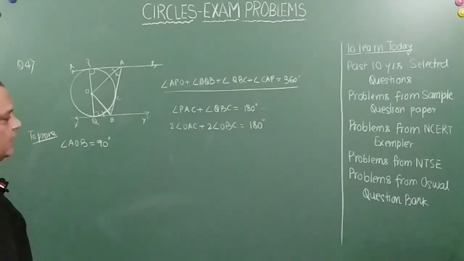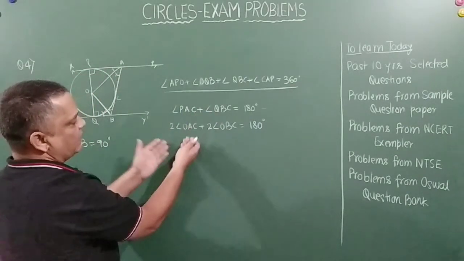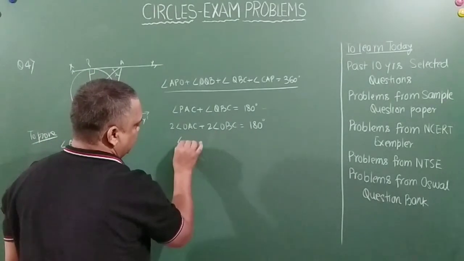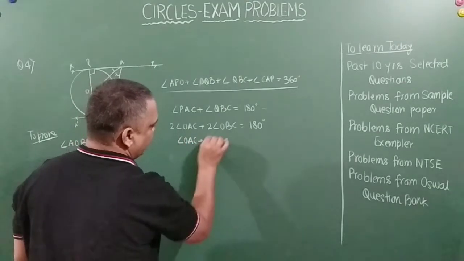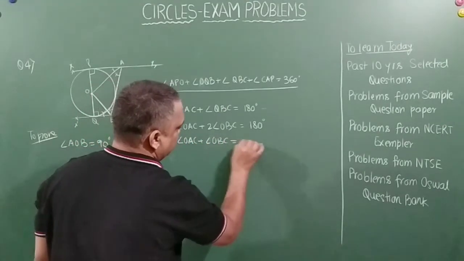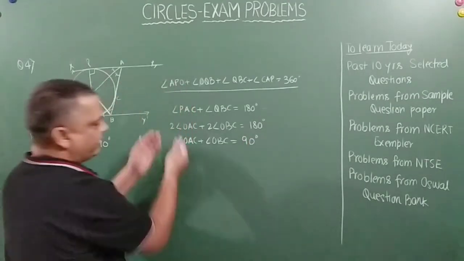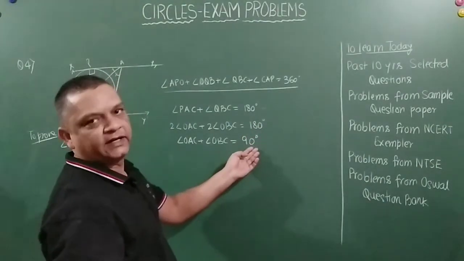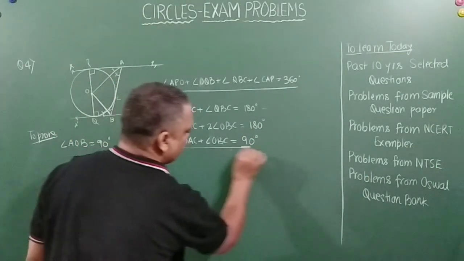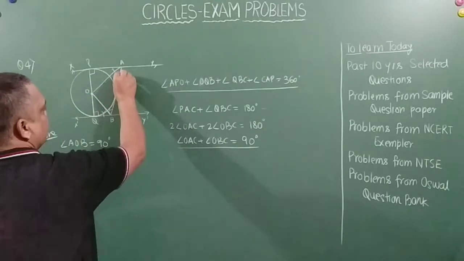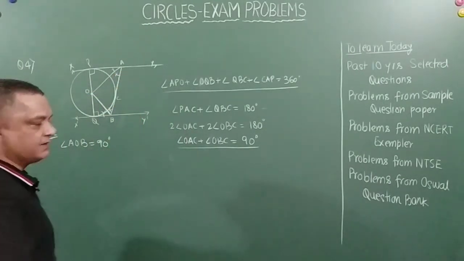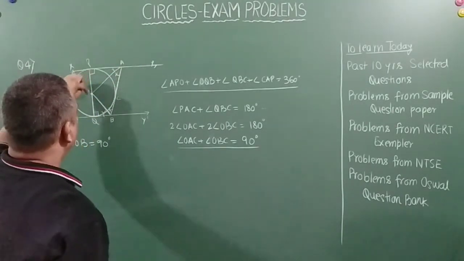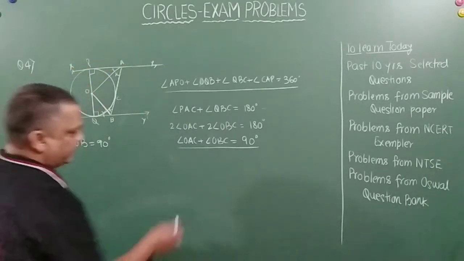Correct, friends? You are able to understand this because these two are same. What I am doing is that I am just dividing it and taking one part of it, right? So taking 2 as common, we can say angle OAC plus angle OBC is equal to 90 degrees. What I have done is I have taken 2 common out here and then divided 180 by 2. I got 90 degrees, right? That means this angle plus this angle is equal to 90 degrees. So friends, if I consider triangle OAB, then angle AOB has to be 90 degrees.